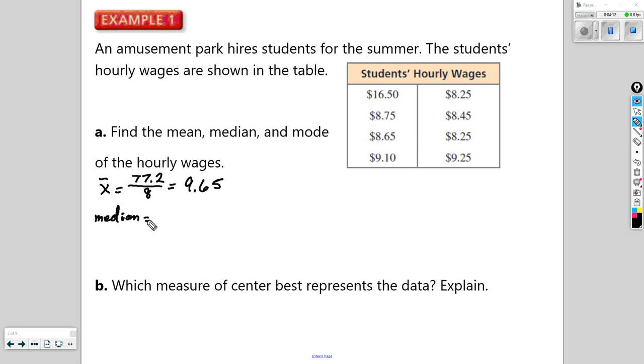we've got to first list the data values in order. So I'm going to do that right here. I'm going to list these data values in order, and as I go, I'm going to cross them off the list. Starting with 8.25. Notice we have another 8.25. We do have to write that down because these are two different data values in our data set. Although they have the same value, this might represent one person, and that might represent another person's hourly wage. So both need to be represented here.